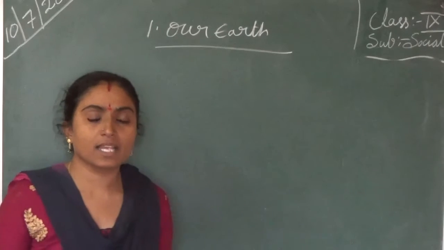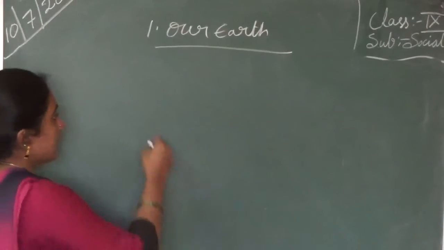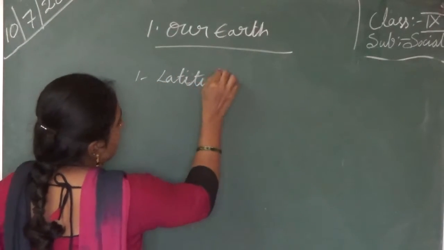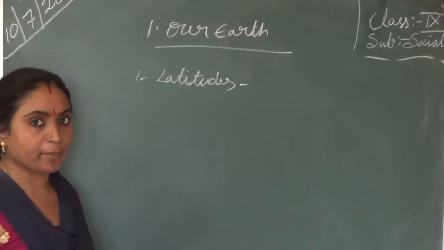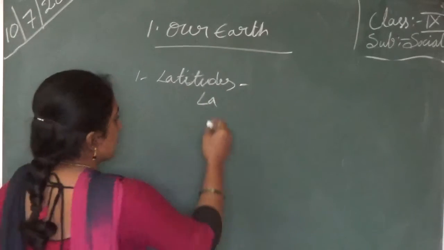Okay. In the last class, we studied latitudes, and where the word came from: the Latin word latitudo. Just recall, all of you.